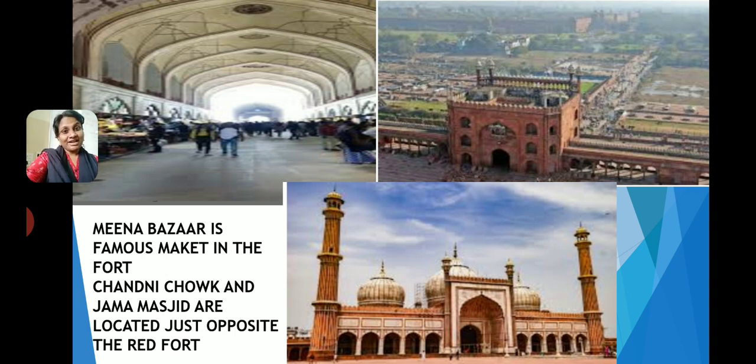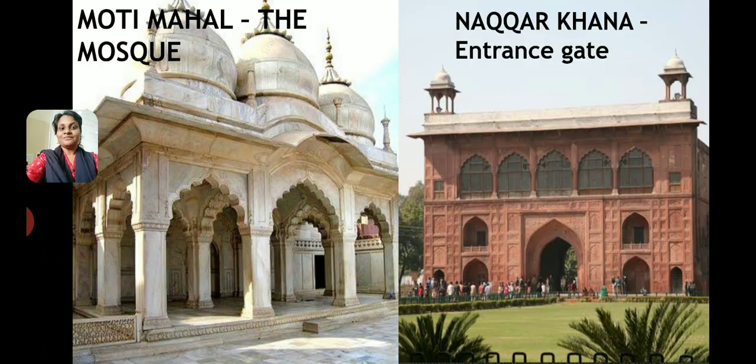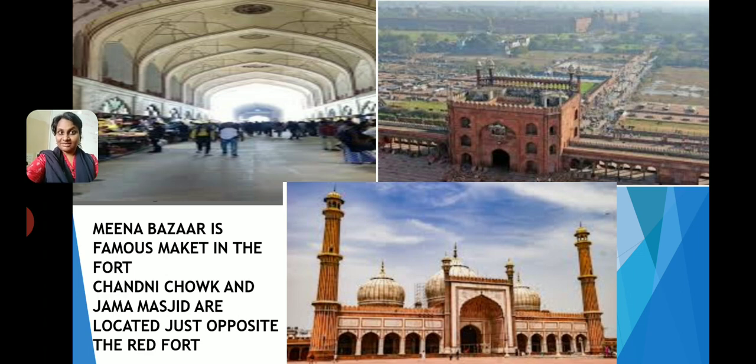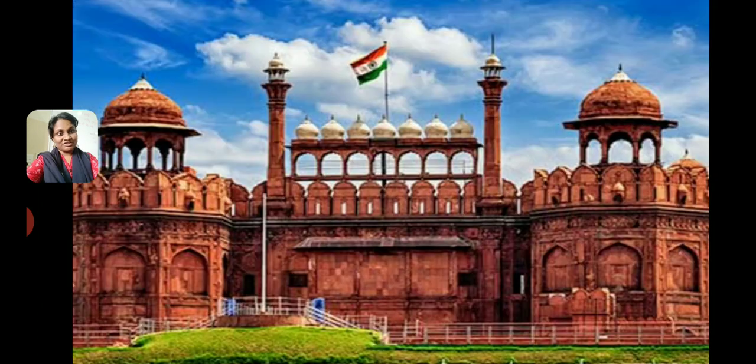So which are the other structures within the Red Fort? We can have Diwani Arm, Diwani Khas, the Rang Mahal, then you have the Moti Mahal and the Nakar Khana. Apart from that, the other structures of importance are Chandni Chowk and, opposite the Red Fort, the Jama Masjid. So these are important structures which you need to remember about the Red Fort.